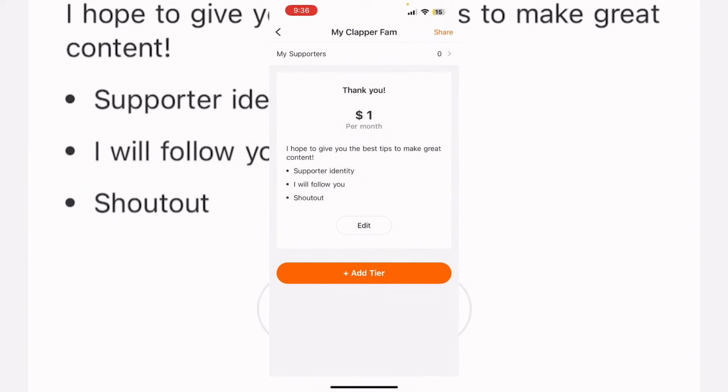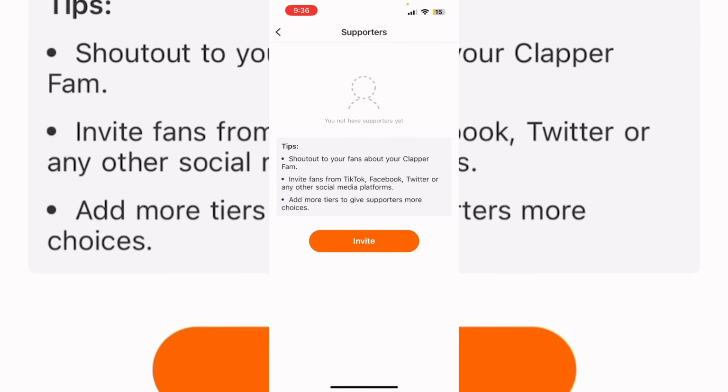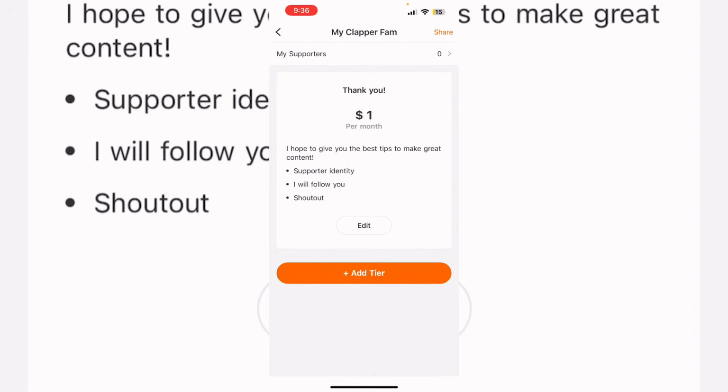So what you do is you just take a video, and you can also set up a Clapper tier where people can pay you per month to support you, which is cool. And you can give the option to support others, and also they can support you. And you can support up to $1, $5, and $100. And then you can also invite supporters to your page, or you can invite other people to your page and they can check your stuff out. So that's the gist of it.